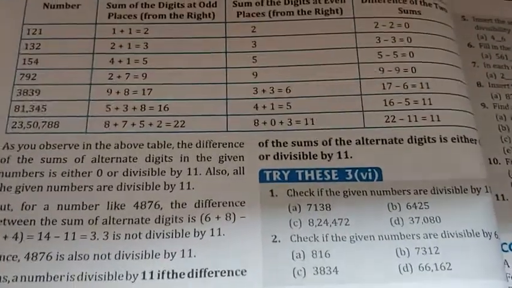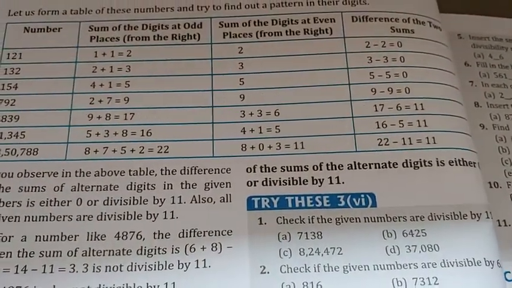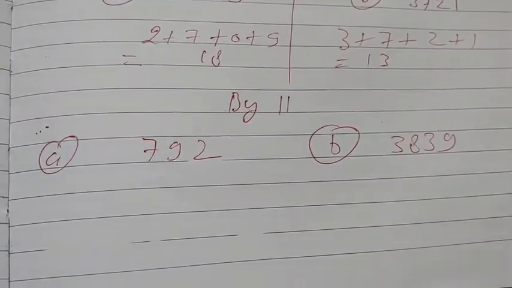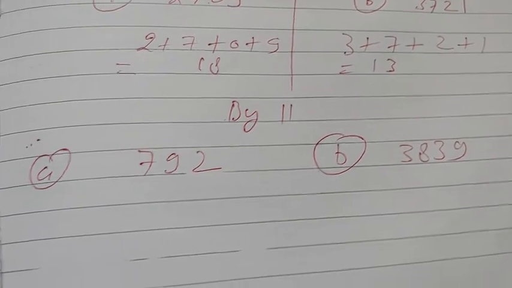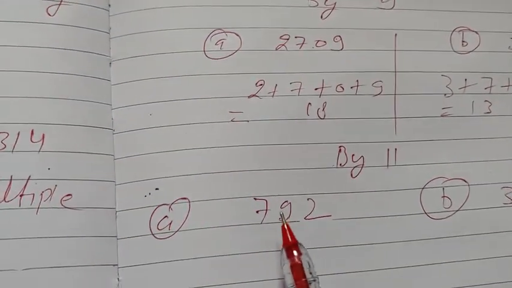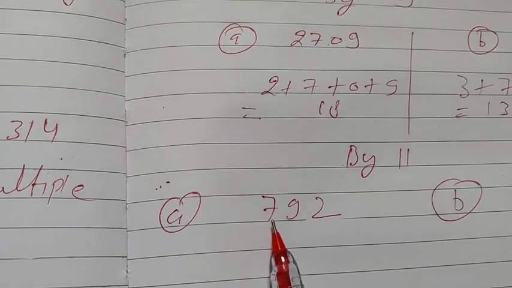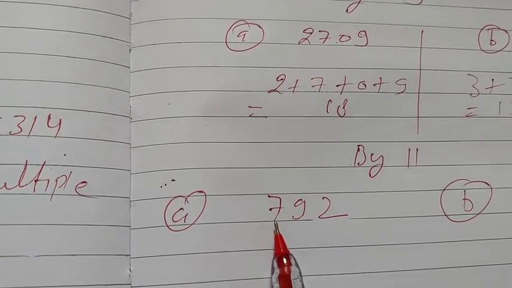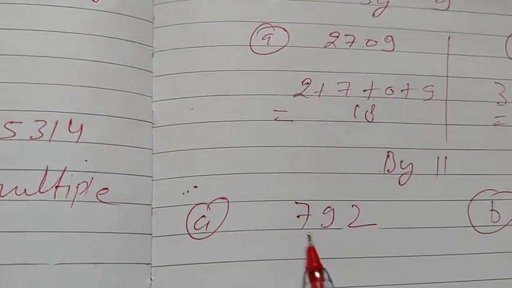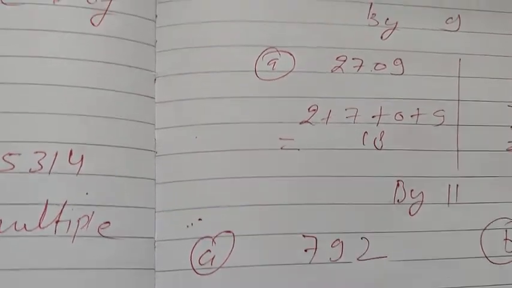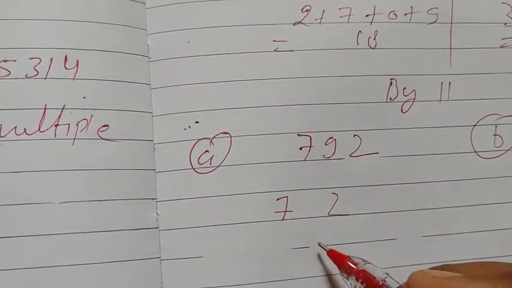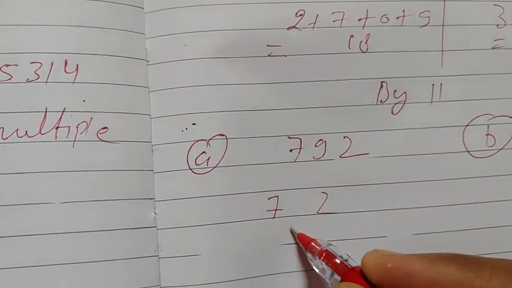So let us take a written example here. Here are two examples, one is 792 and another one is 3839. So what are we going to do here? First, alternate numbers. Alternate means if you take this one, you will leave the next and take the one after. Means 7 and 2, you will take 7 and 2. 9 is remaining.